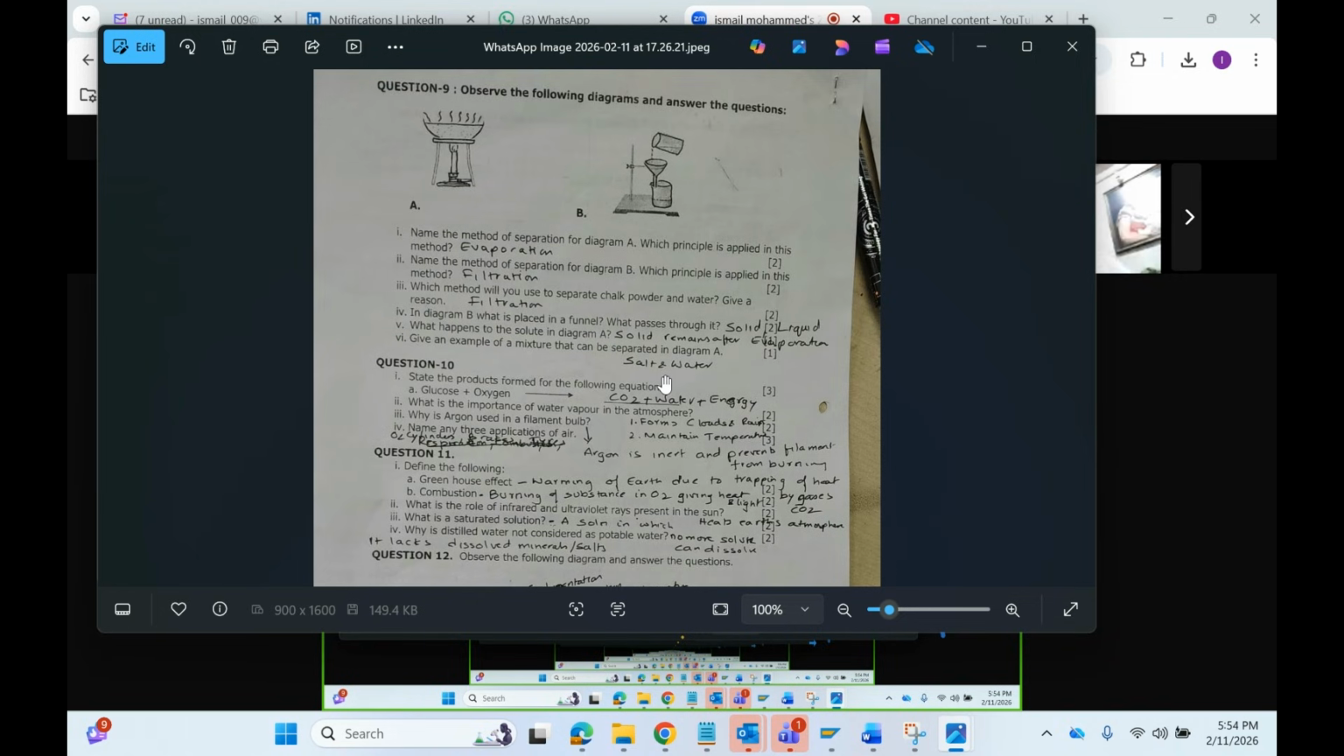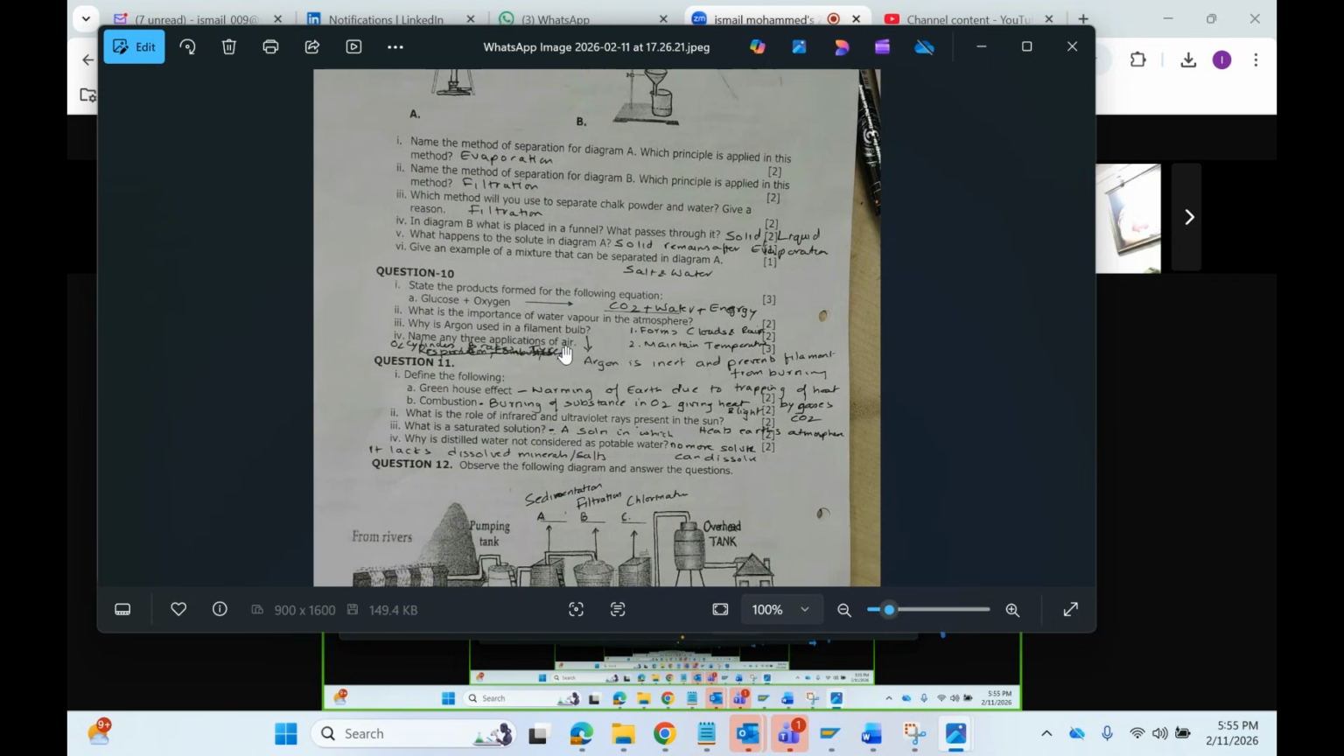Next one, give an example of a mixture that can be separated in diagram A. You can say salt and water. You can say many other things also, but the best example is salt and water.